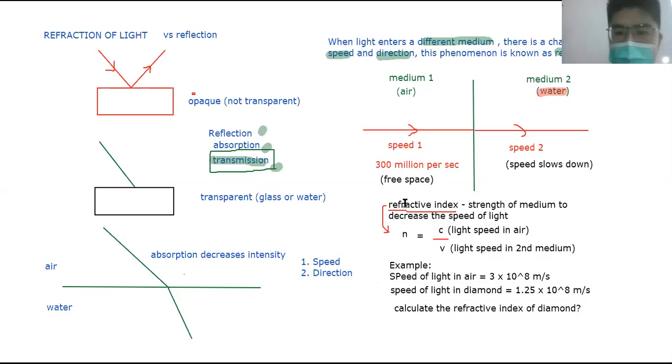So here, given two media, what is the medium here? Speed of light in air, this is the first medium. Speed of light in diamond, second medium.